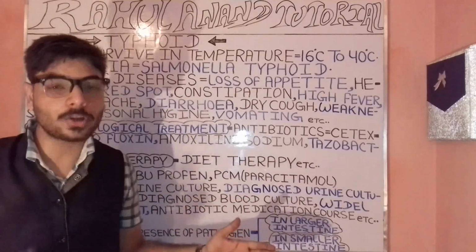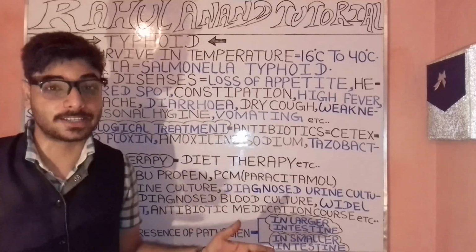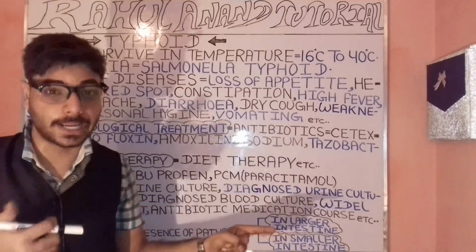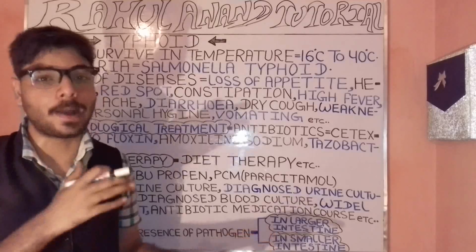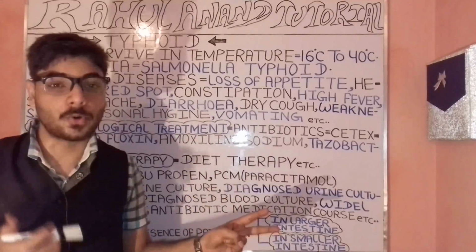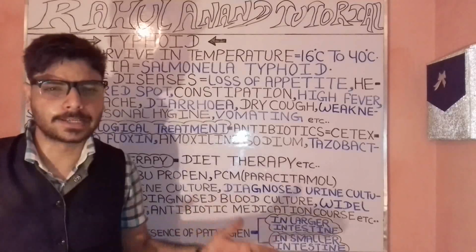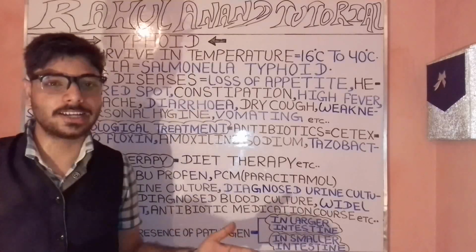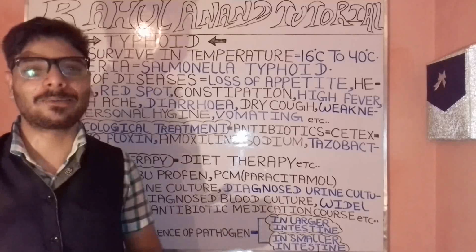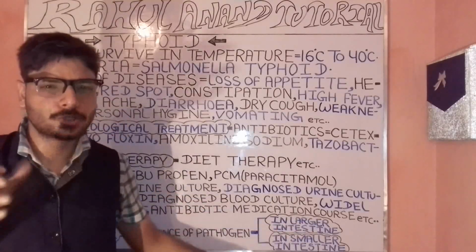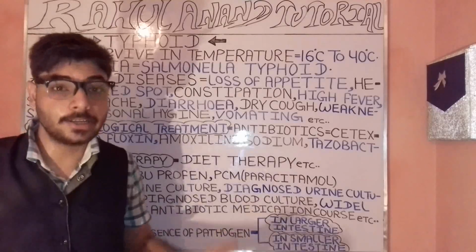But in the case of the smaller intestine, we are quite sure that absorption will take place with the help of the jejunum and the ileum. So this is somewhat the condition when we are understanding the smaller intestine and the larger intestine. So you could often understand and write this.